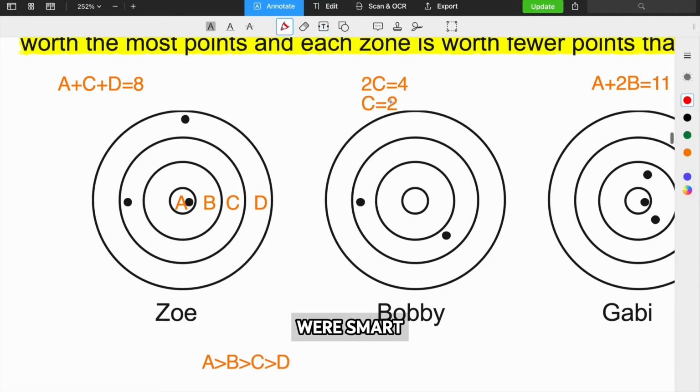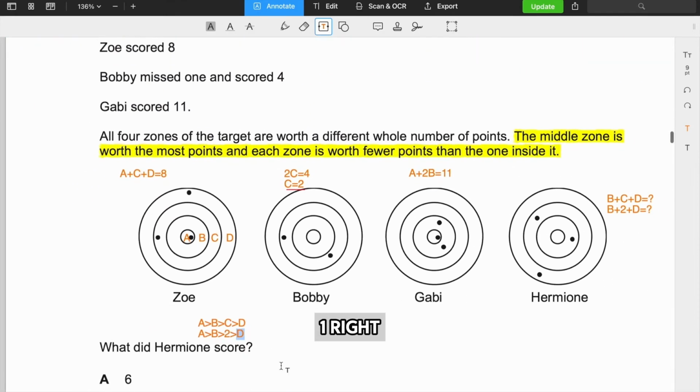Now, if you were smart, you'd think, okay, so C equals 2. So if C equals 2, then what does D have to equal? Because as we know, D is less than 2, right? So zone D is less than zone C. So D must be 1, right? Has to be 1. Okay, so that's going to help us a lot because now we know that D equals 1, C equals 2. We can plug these numbers into Zoe.